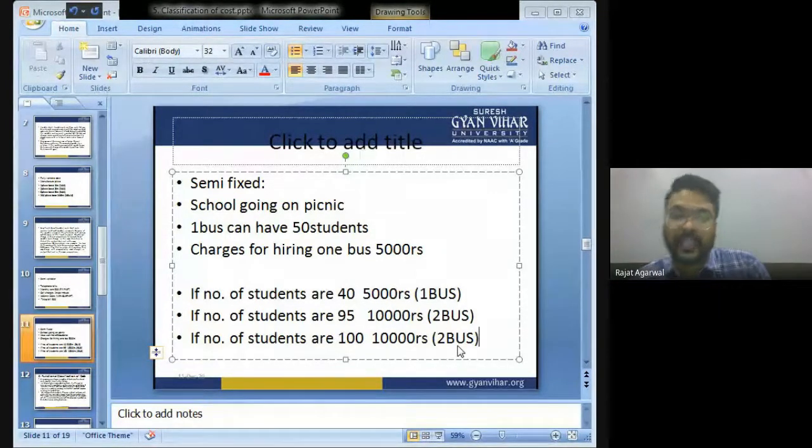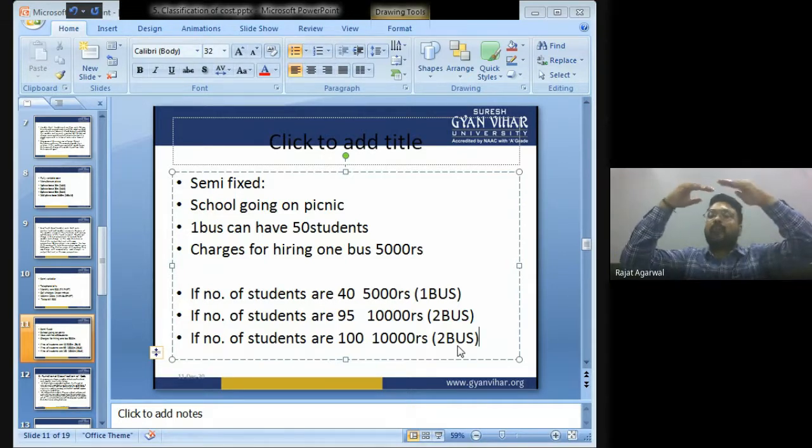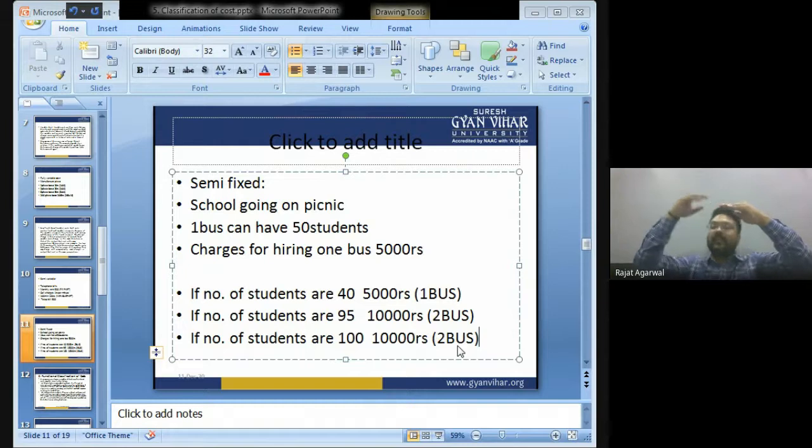So what you see, the charge of one bus will remain fixed up to 50 students. That is 5,000. Now, if the 50 students limit is crossed, the charge will be 10,000 up to 100 students. If the number of students crosses 100, the charge will be 15,000 up to 150 students.